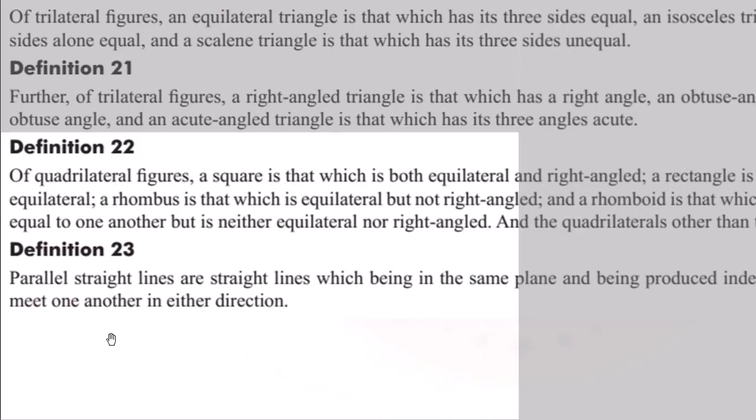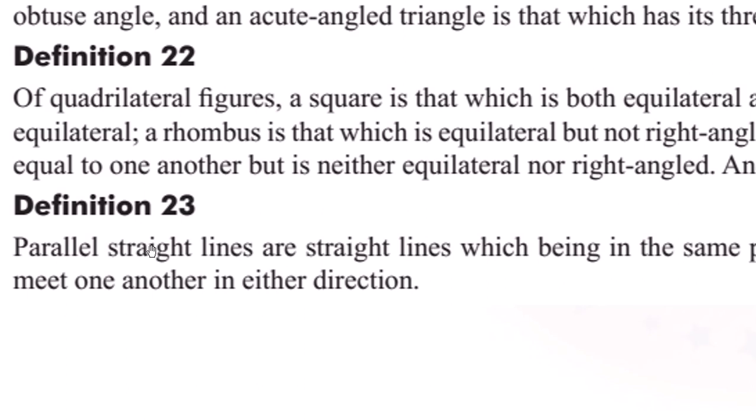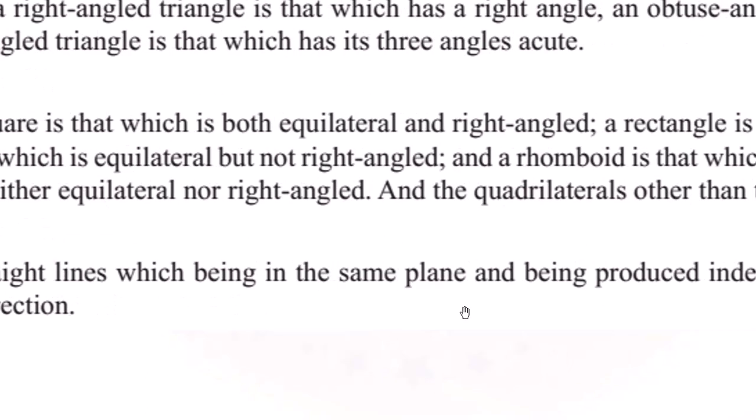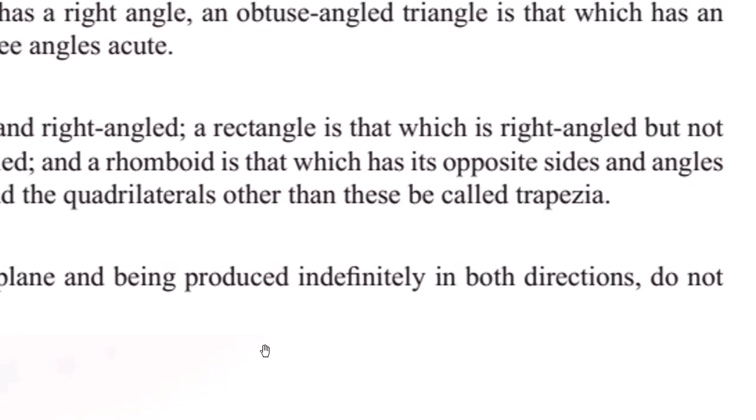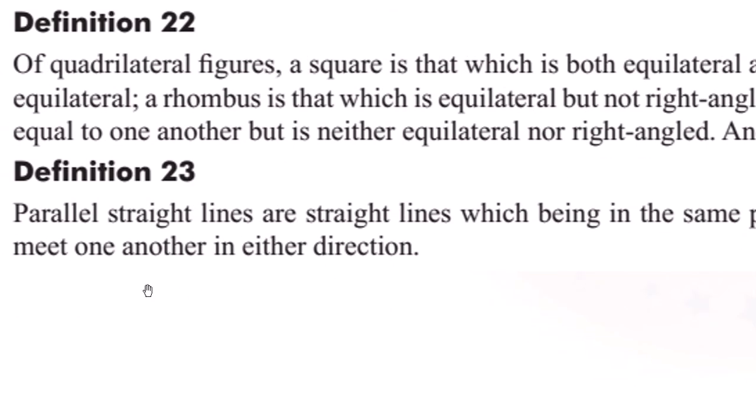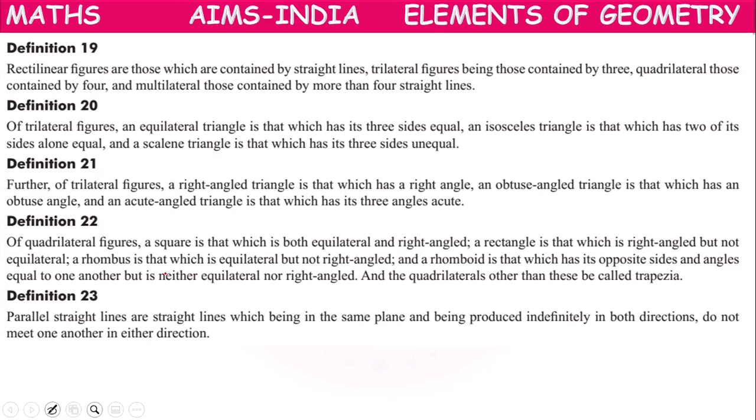Next, last definition, children, definition 23. Parallel straight lines are straight lines which, being in the same plane and being produced indefinitely in both directions, do not meet one another in either direction.